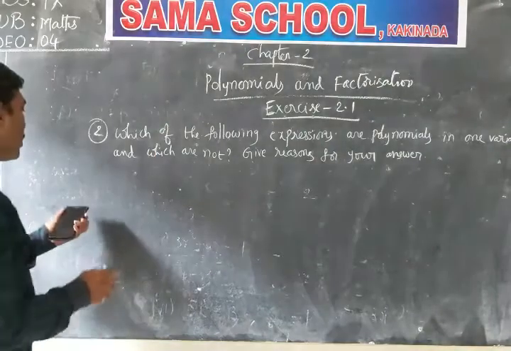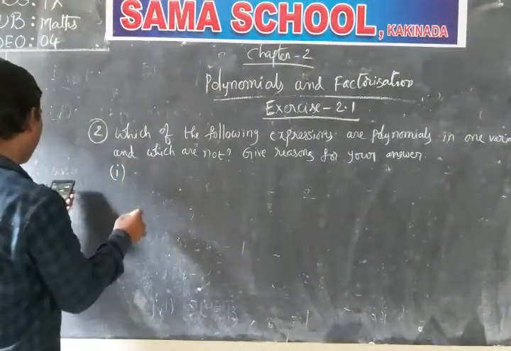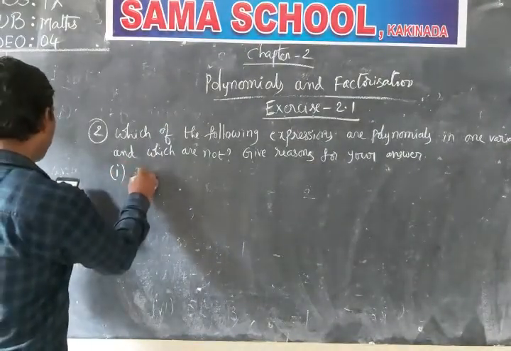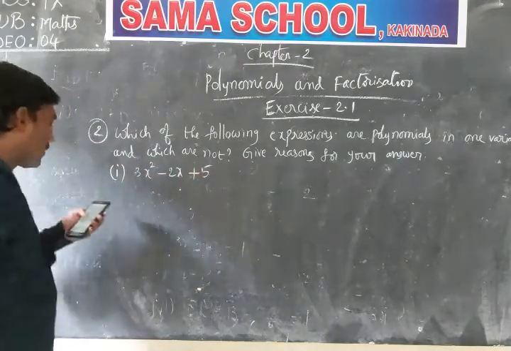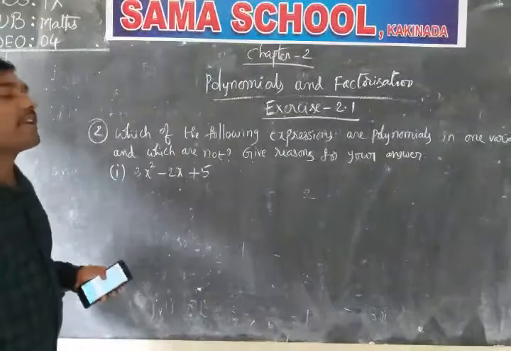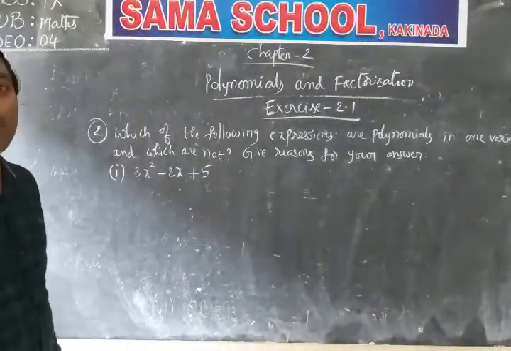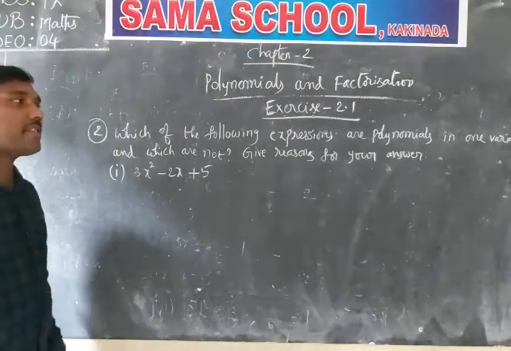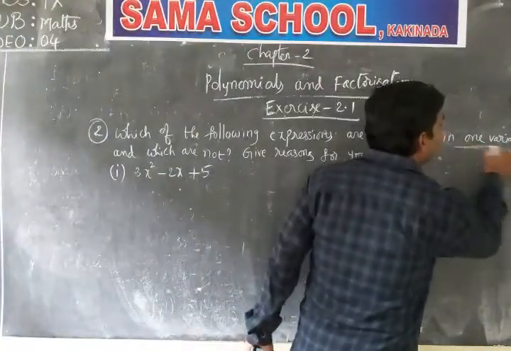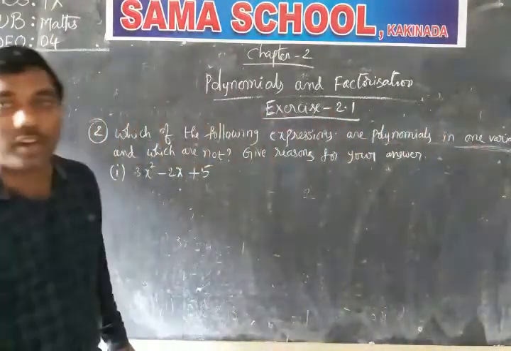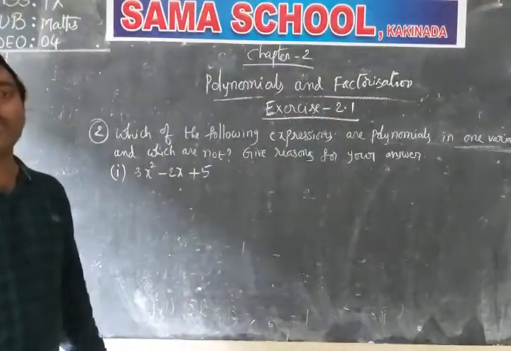They are asking which are not polynomials, and to give reasons for your answer also. Now come to the first question without wasting time. The first one is 3x squared minus 2x plus 5. The main thing is polynomials in one variable. I stress this point because many students make mistakes here.